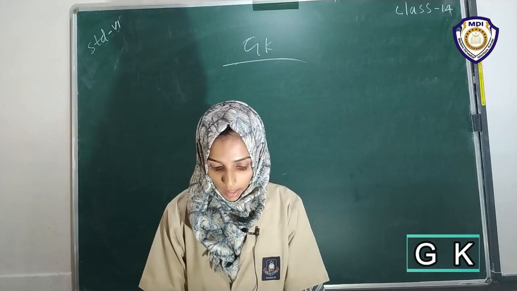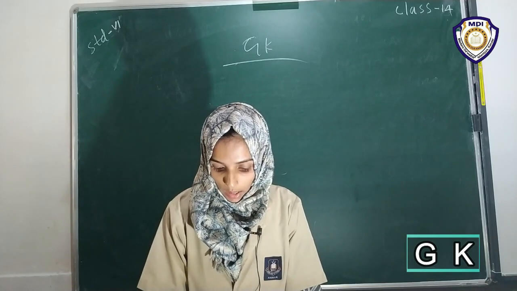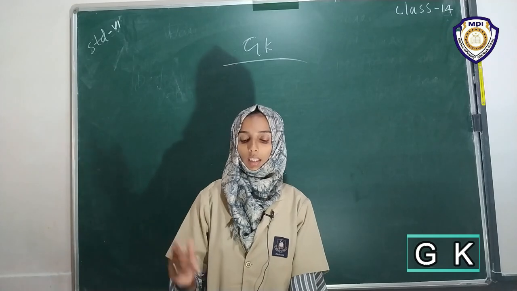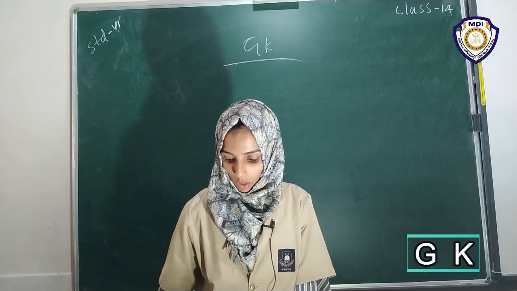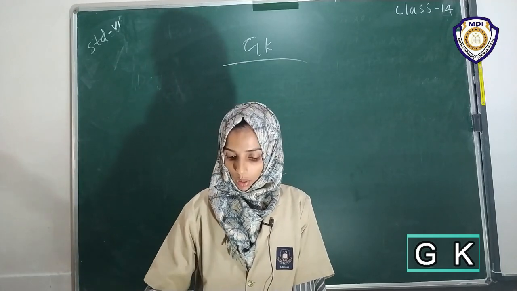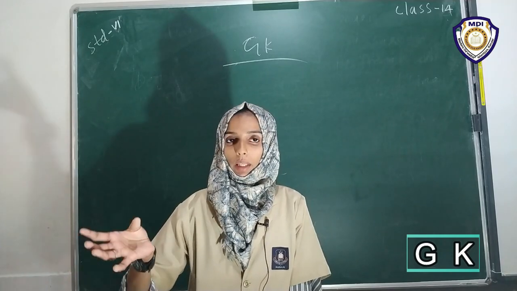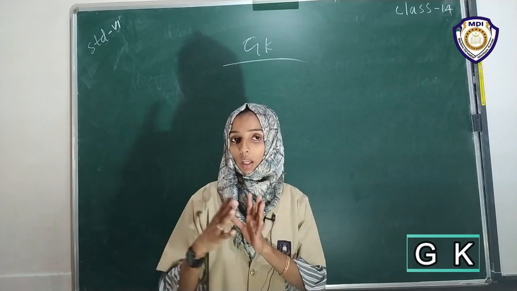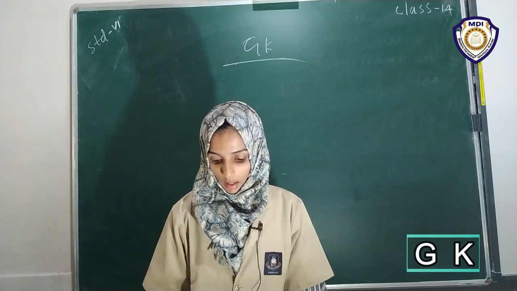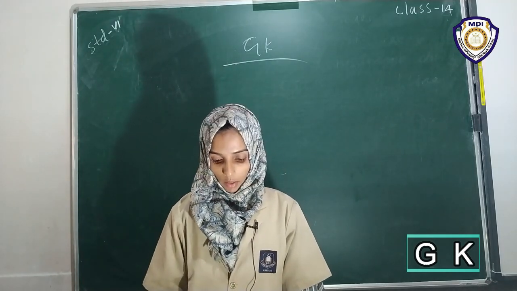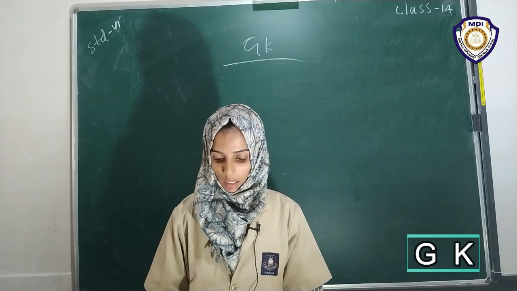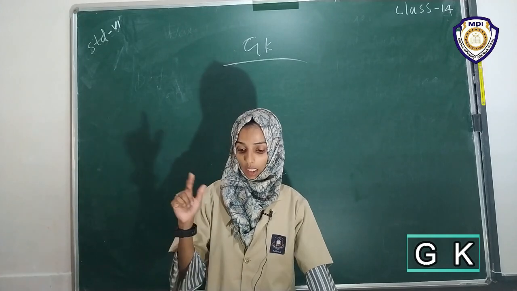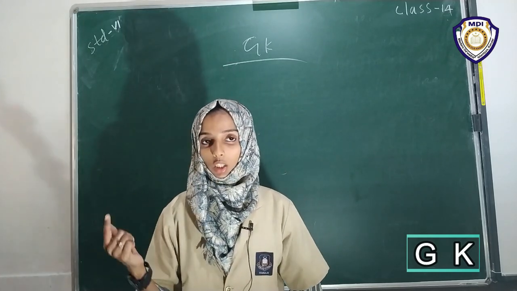So here, fill in the blanks using the correct prefix or suffix for the word given in the bracket. Some sentences are given in your textbook, and some words will be given in brackets. You have to add a prefix or suffix to complete the sentence. First one: he was sitting dash in his seat on the train.